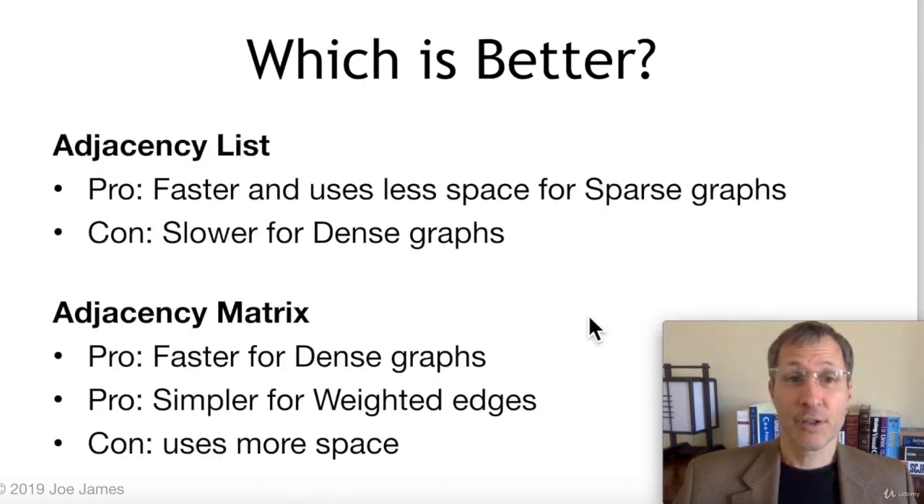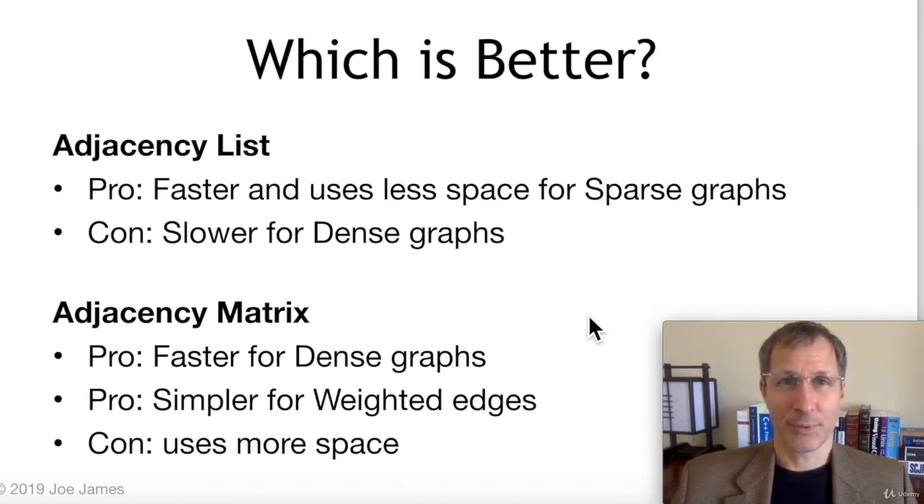So, some trade-offs. An adjacency list is faster and uses less space for a really sparse graph. But the con is that it's slower for dense graphs, because for dense graphs it would have to iterate through all of the neighbors. And an adjacency matrix is faster for dense graphs because it can easily look things up using an index. It's also simpler for weighted edges. It's very easy to implement weighted edges. But the con is that it uses a lot of space.